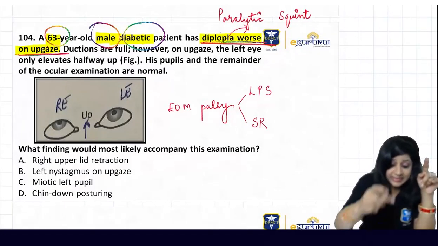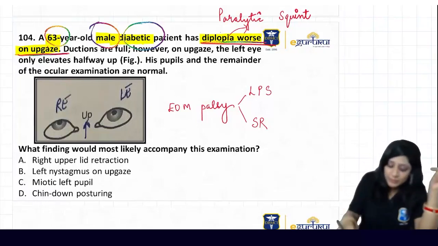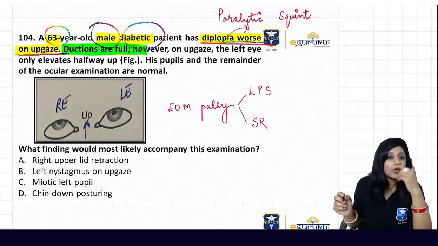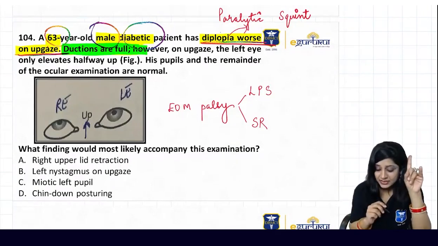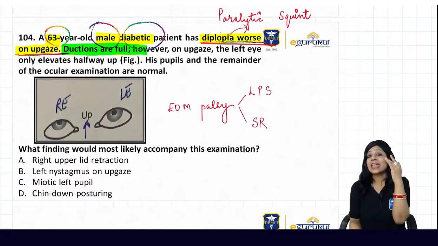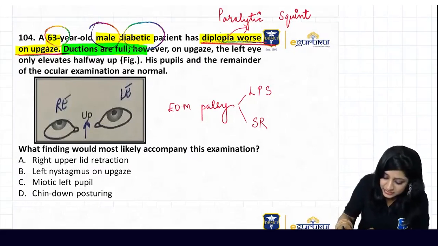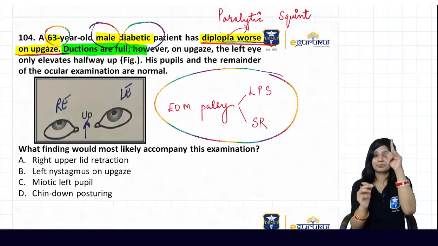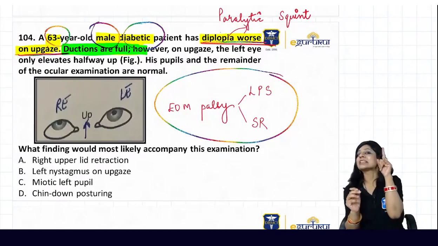Now what they are saying is, ductions are full. What do you mean by ductions, guys? First of all, the left eye is only elevating halfway. So again there is a restriction when we are looking up, which shows a restriction in the upward gaze. So we have some muscle involvement.